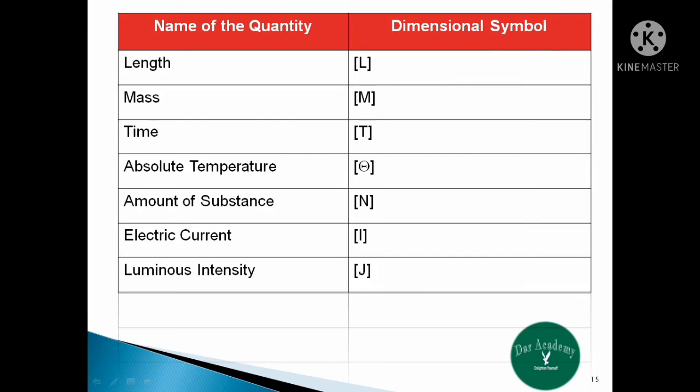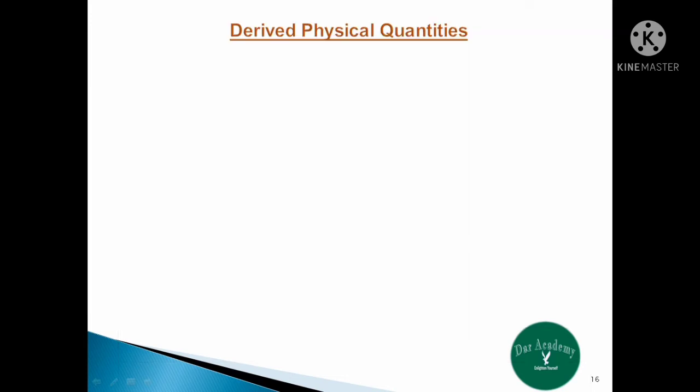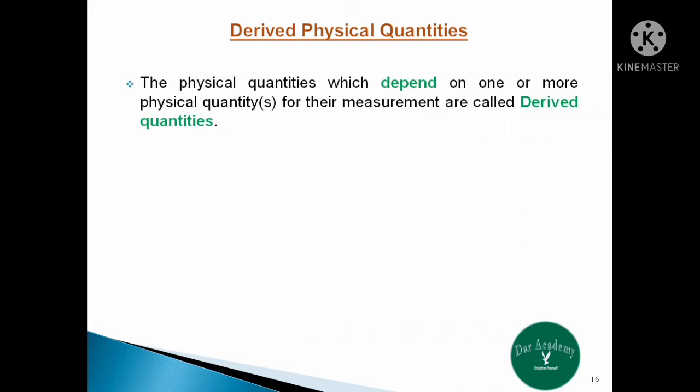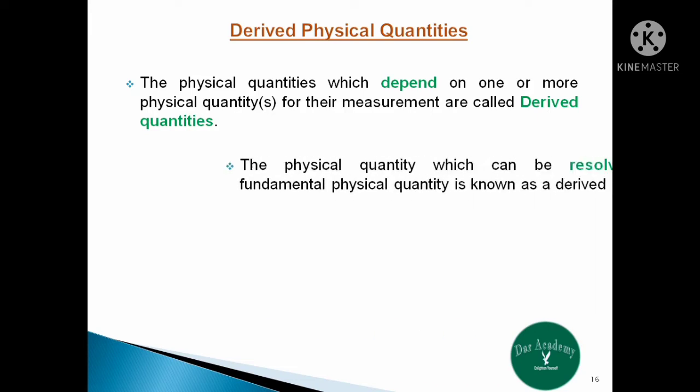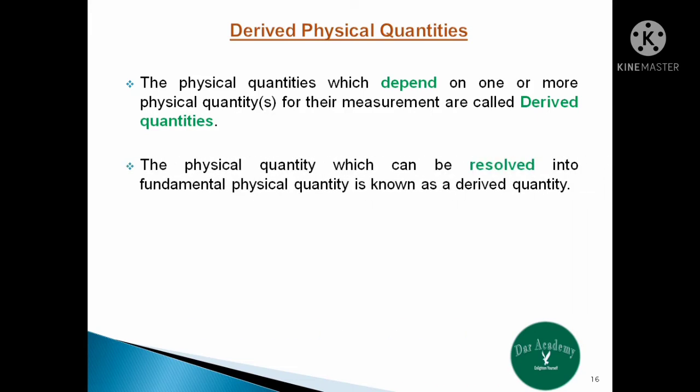So now let us have a look at the derived physical quantities. The physical quantities which depend on one or more fundamental quantities for their measurement are called derived quantities. For example, force, area, velocity, acceleration, etc. Or we can say that the physical quantity which can be resolved into fundamental physical quantity is known as a derived quantity.